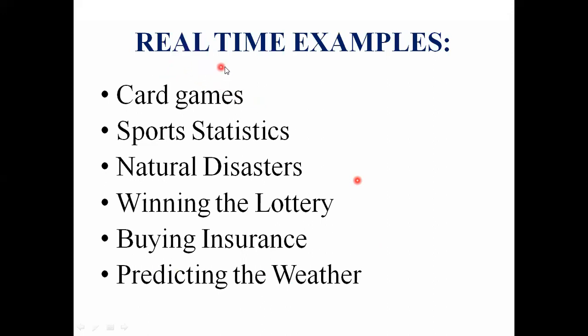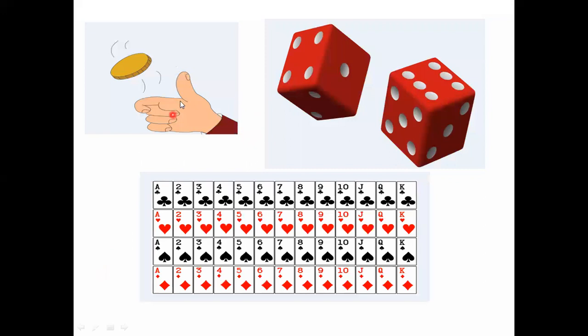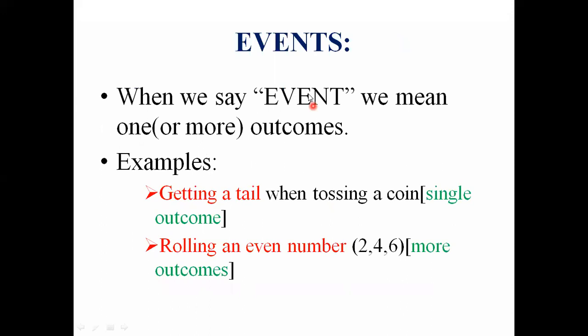Here are some real-time examples for probability. Card games, sports statistics, natural disasters, winning the lottery, buying insurance, predicting the weather, and so on. These are some familiar examples about probability. Tossing a coin, rolling a dice, playing cards.